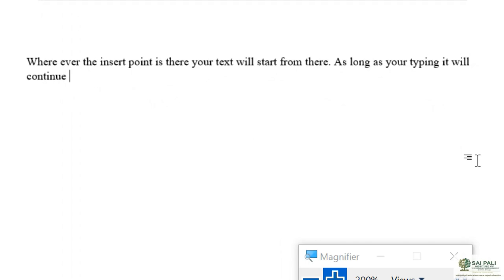It will continue when the line is full, it will move to the next line. But remember, we have two lines in the same paragraph, the paragraph is not changing.